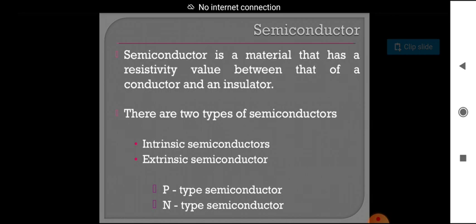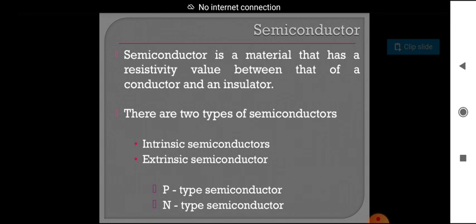Coming to semiconductors, we have to know what a semiconductor is. A semiconductor is a material that has resistivity and conductivity values between those of a conductor and an insulator. It is not a conductor, it is not an insulator. Semiconductors are divided into two types, intrinsic and extrinsic. Intrinsic means pure, and extrinsic means impure: when we add some impurities to the pure semiconductor, it is treated as an impure or extrinsic semiconductor. These extrinsic semiconductors are divided into two types, p-type and n-type.